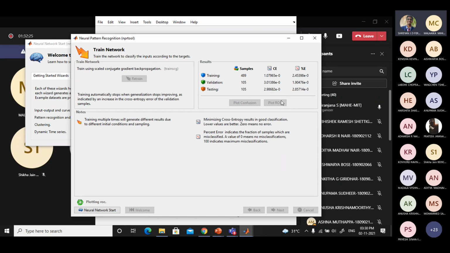There is also a ROC, receiver operating curve, which shows sensitivity and specificity based on the curve. It is directly visible here as 2 buttons, and you can just press these options to get that.